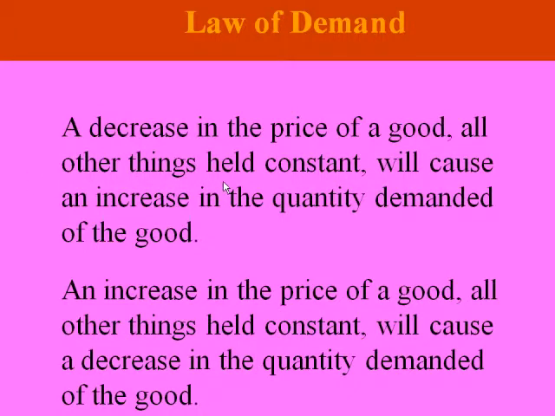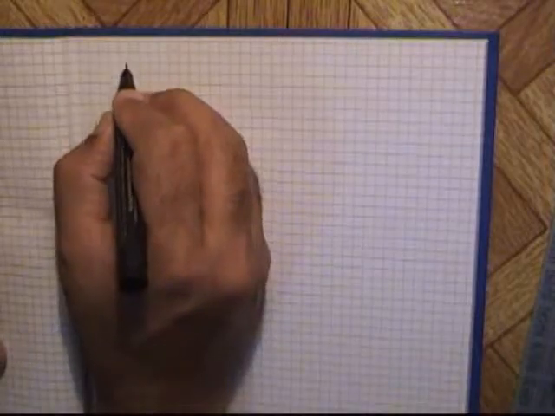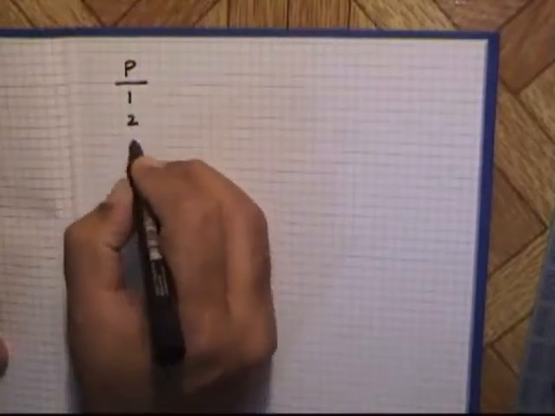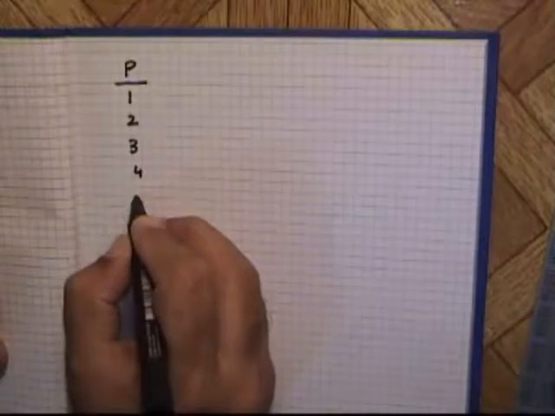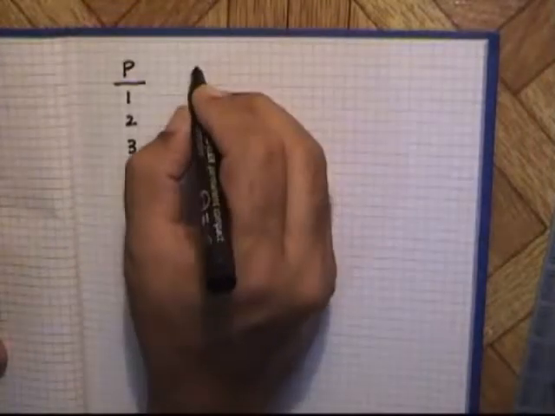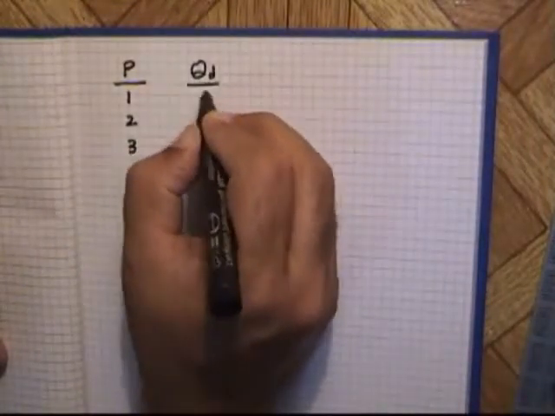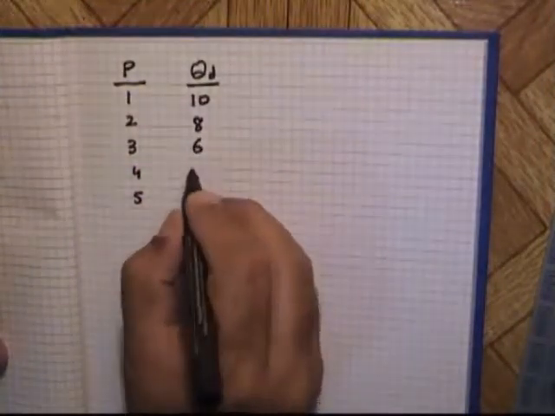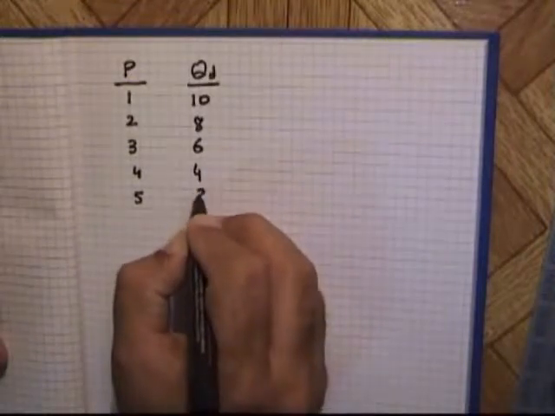Other things held constant mean those factors which are other than the price of the commodity. For example, income of the buyer, taste or preference of buyers to buy the commodity, and the prices of related goods. For example, we have prices of the commodity as 1, 2, 3, 4 and 5. When quantity demanded, we assume 10, 8, 6, 4 and 2.